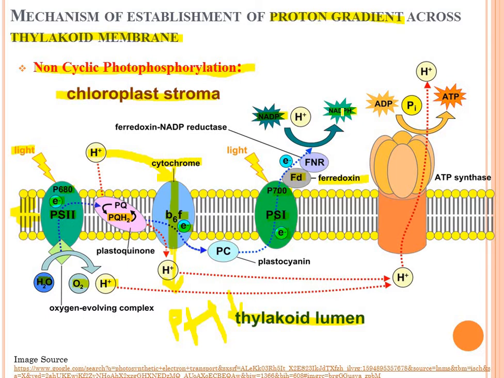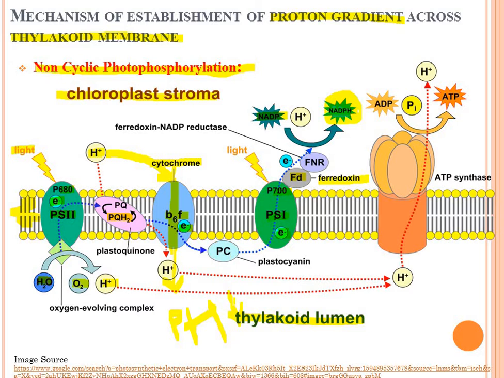Remember the location where NADPH2 is synthesized. It is also important for any competitive exam. NADPH2 is synthesized inside the chloroplast stroma. See here.